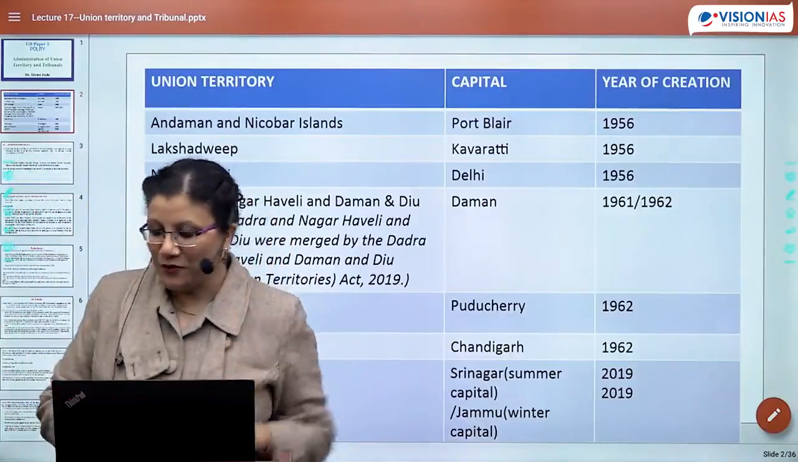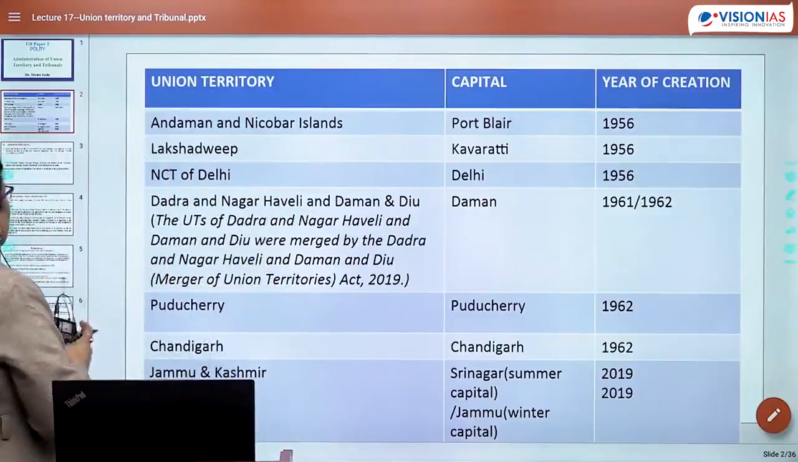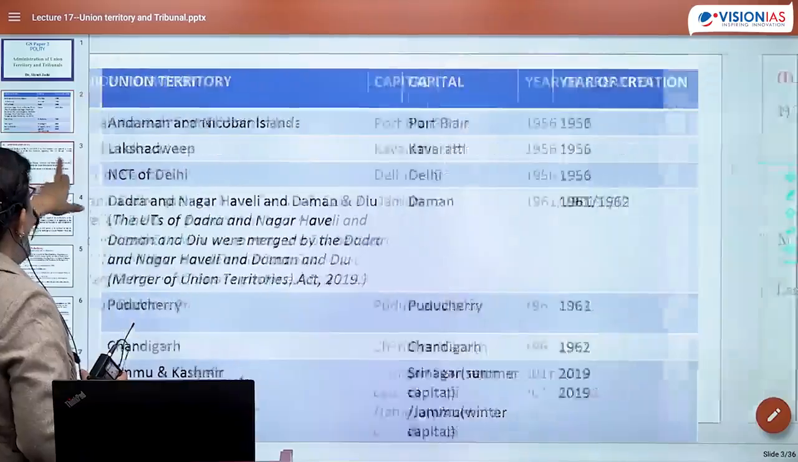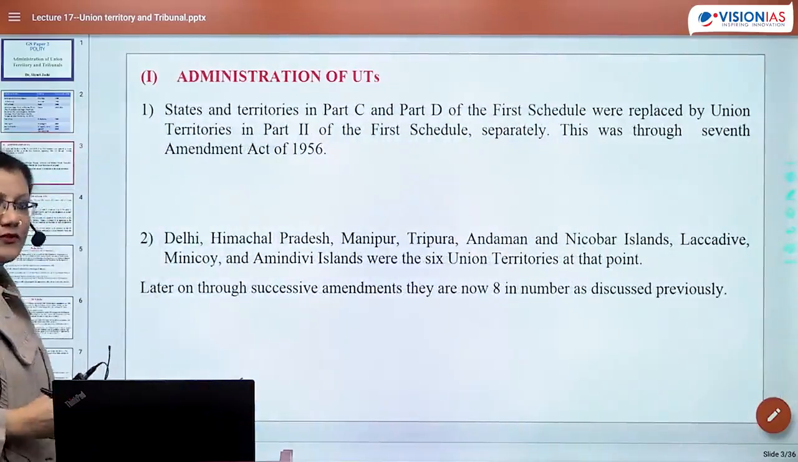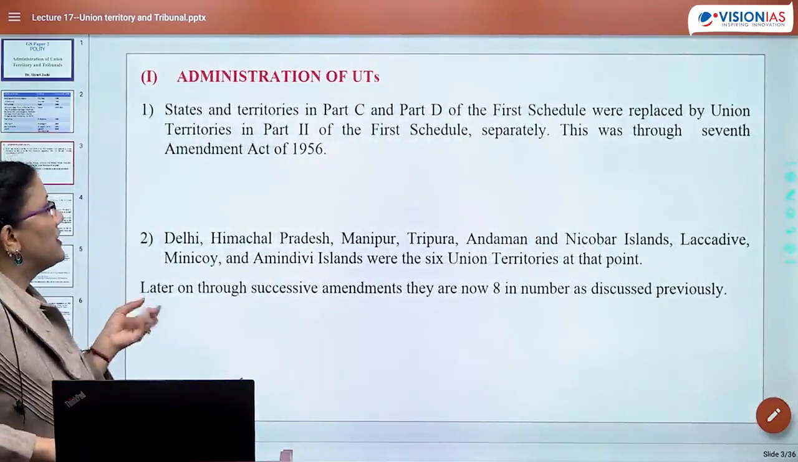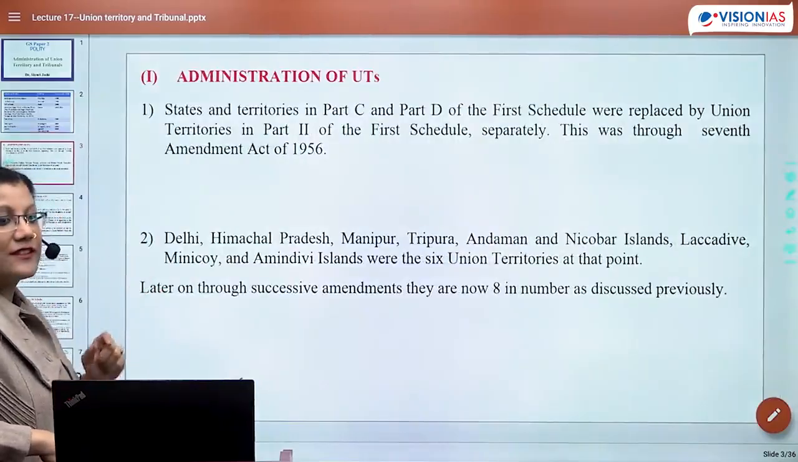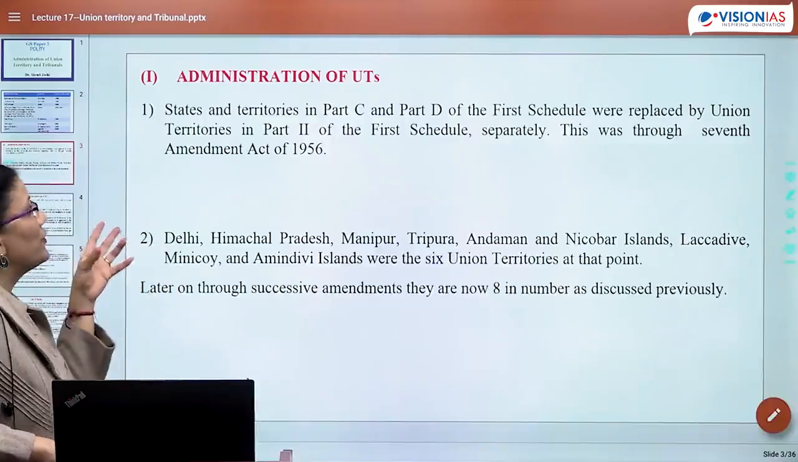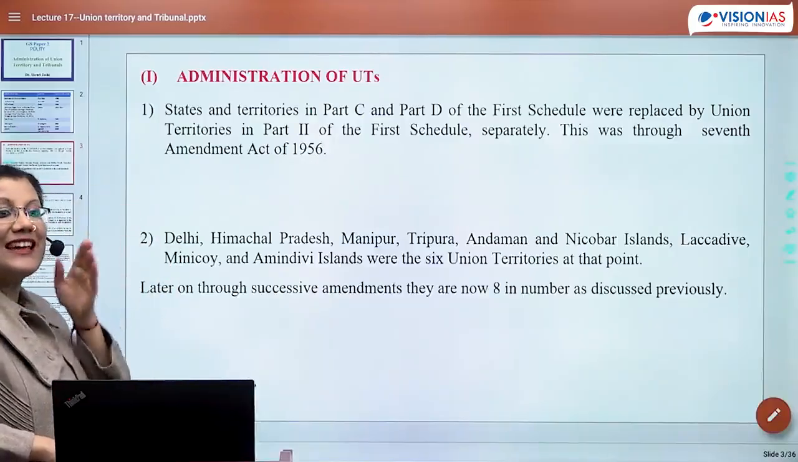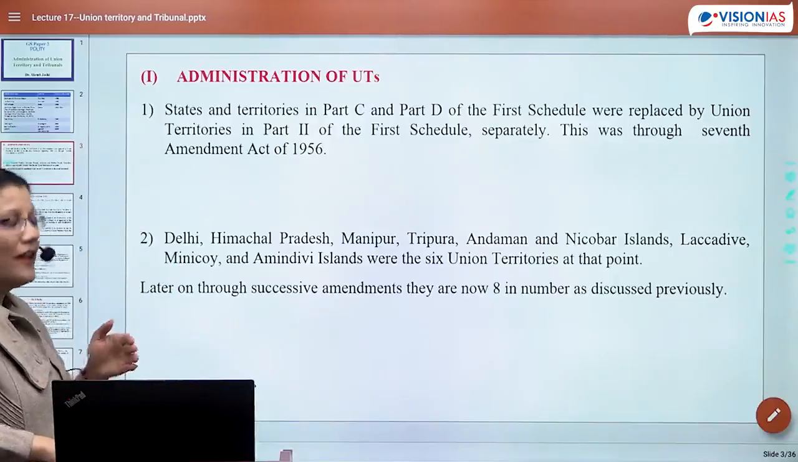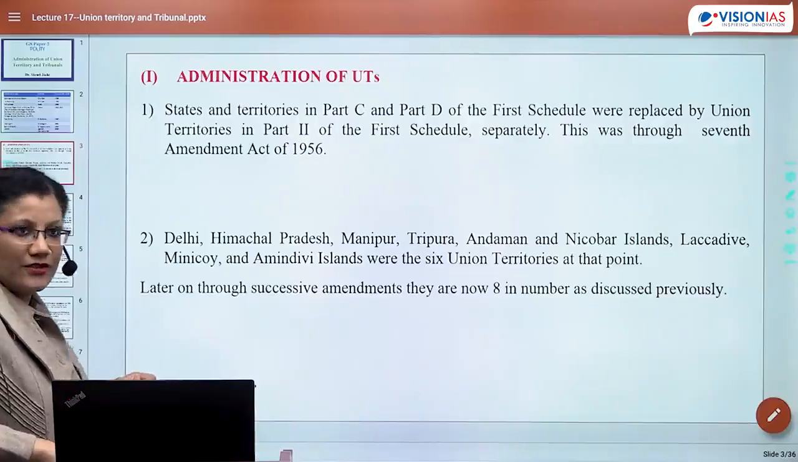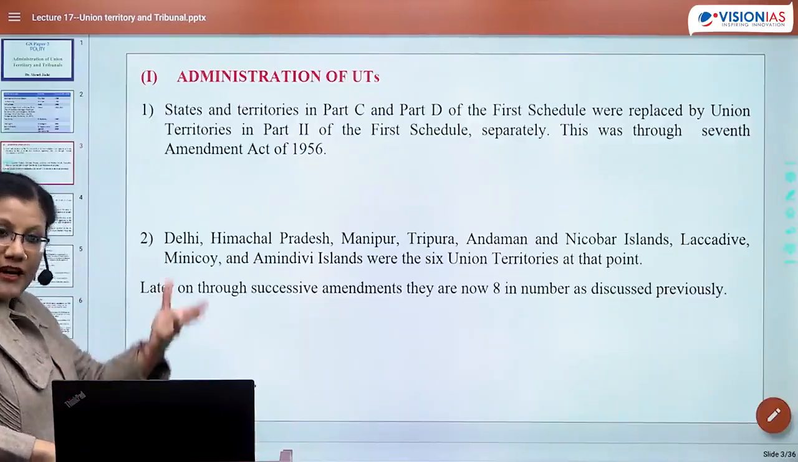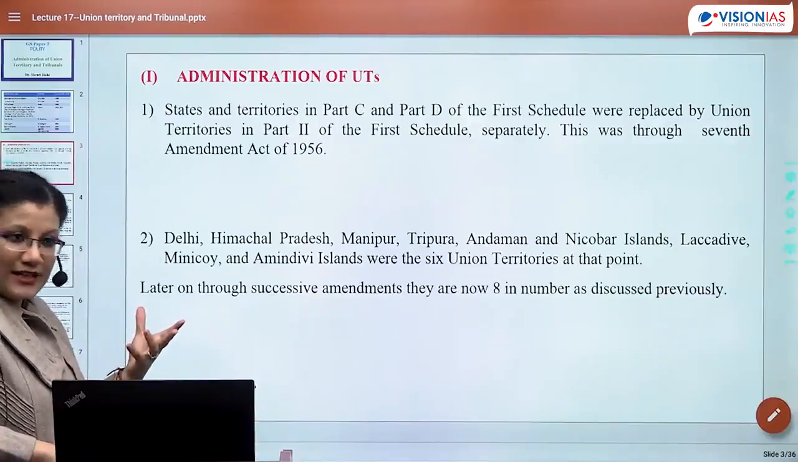Okay, so even before I go to this table, let's figure this out. You remember when we were discussing, this was probably our second lecture, what is union and what is territory in India. I told you that there were Part A, B, C and D states, which after the State Reorganization Act were again recreated into states and UTs.